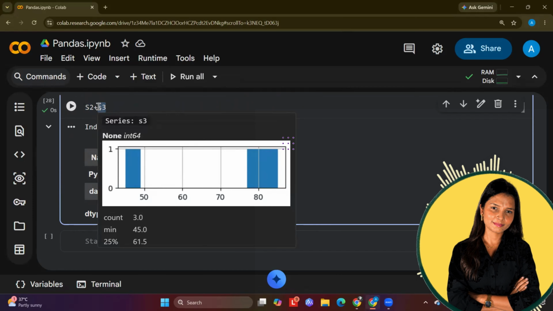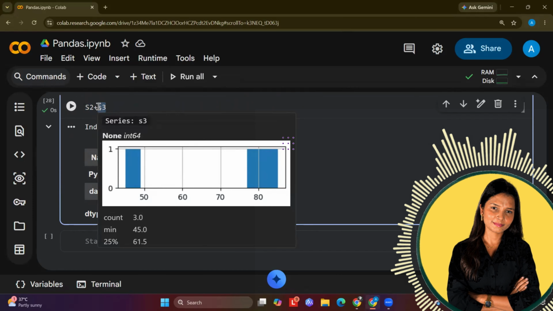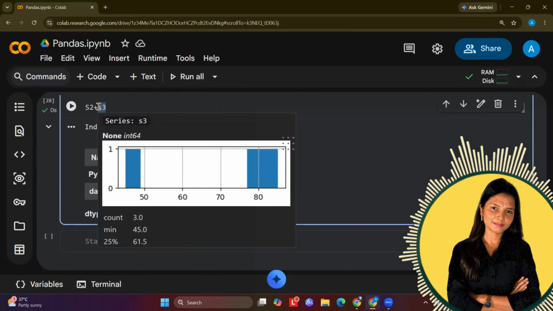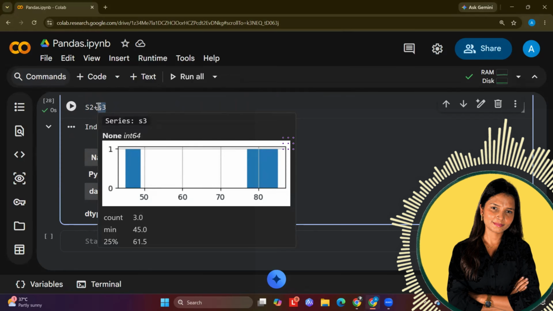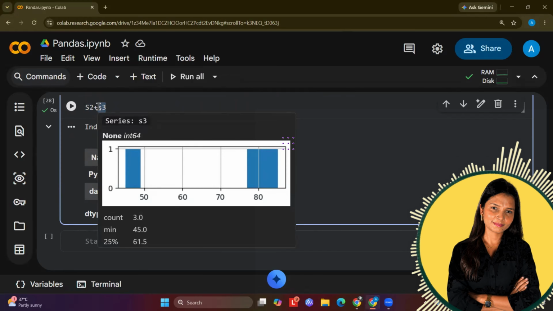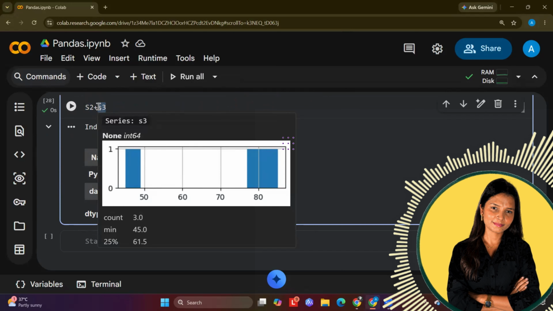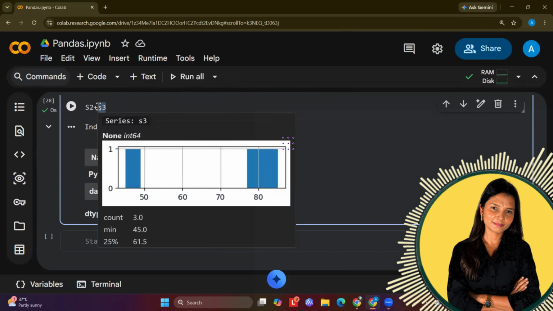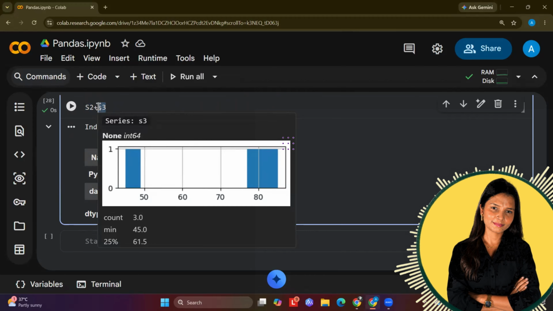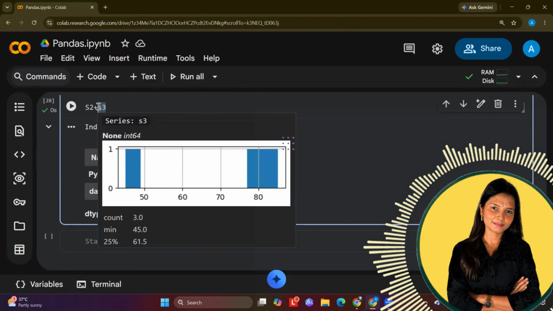This is the S3, which is a series, and int64 values are stored. How many values do I have in this series? 3 values. What is the minimum value in this? I have 45 as the minimum value. What is the 25% value? It is 61. So that is how we can work on series. There is an automatic alignment. If you have the common names, you can automatically work on it.